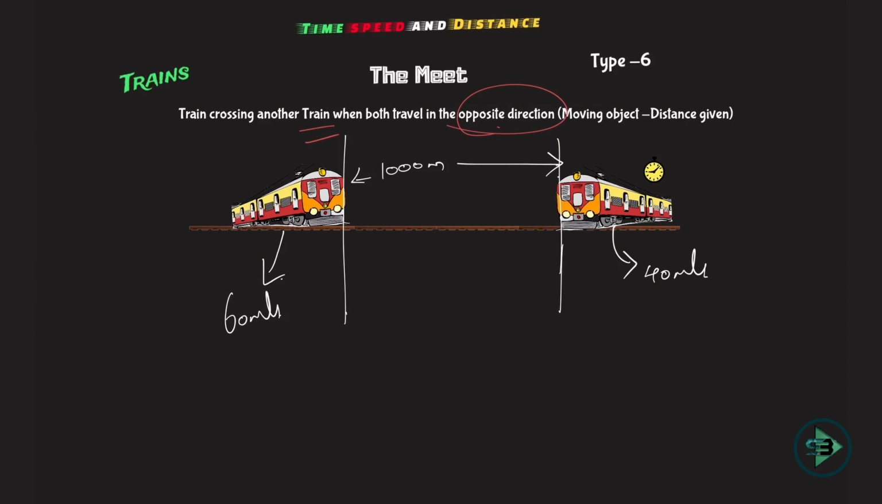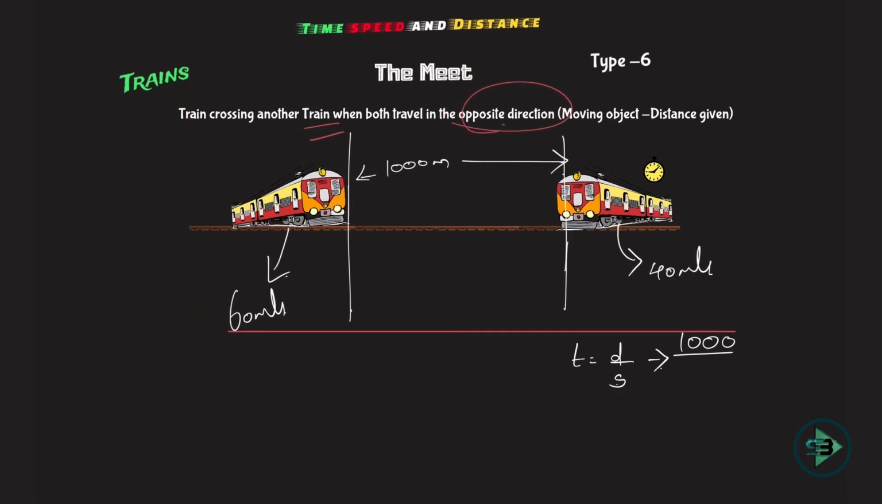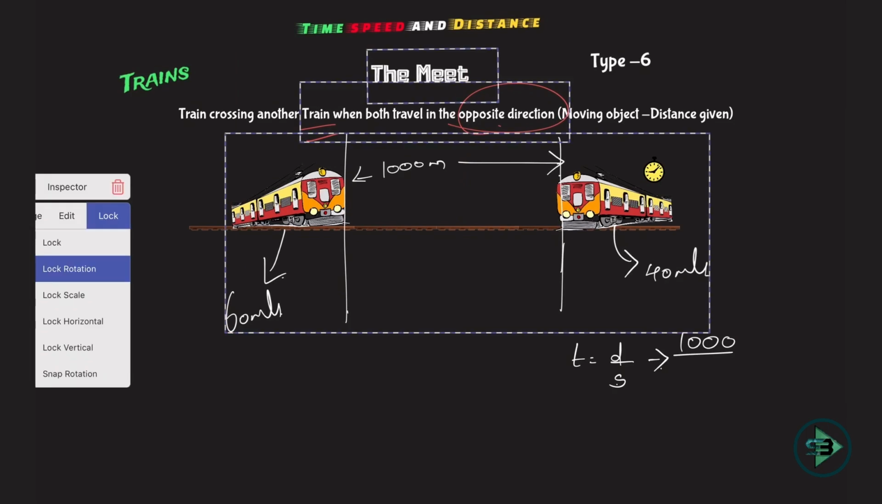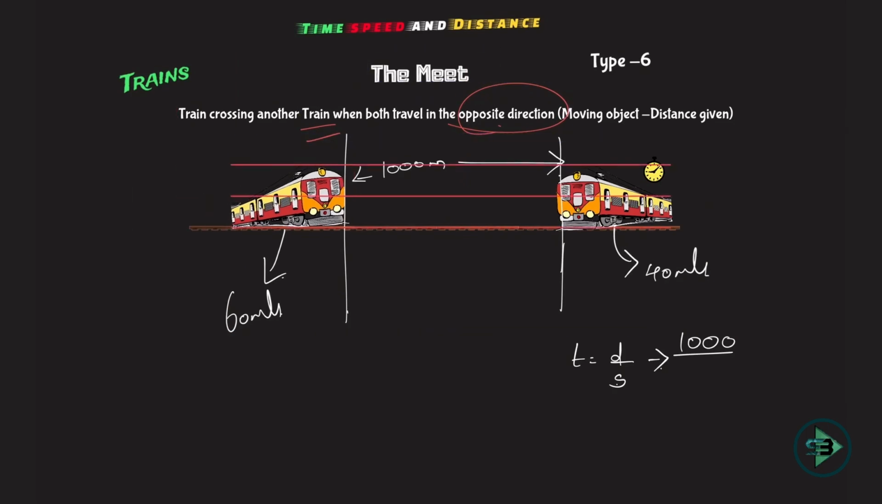So I'm being asked time, which is equal to distance upon speed. These two trains will have to cover together a distance of 1000 to meet, right? Now what is happening with their speed? Imagine this is one train. Now how is this train moving in 1 second?